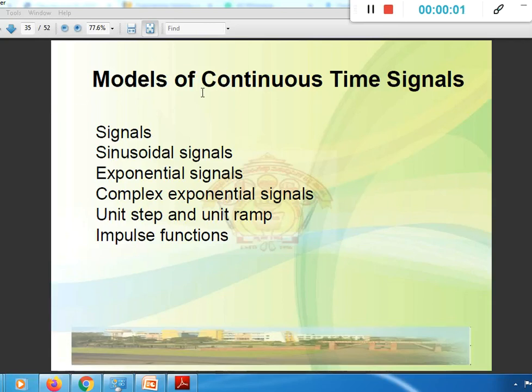Let's see different kinds of continuous time signals. The different kinds of continuous signals are sinusoidal signals, exponential, complex exponential, unit step, unit ramp, and impulse functions. Let's see them one by one.